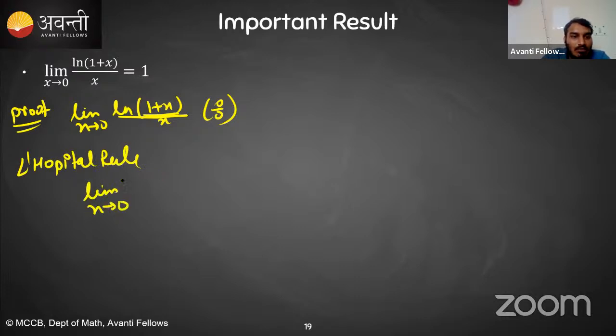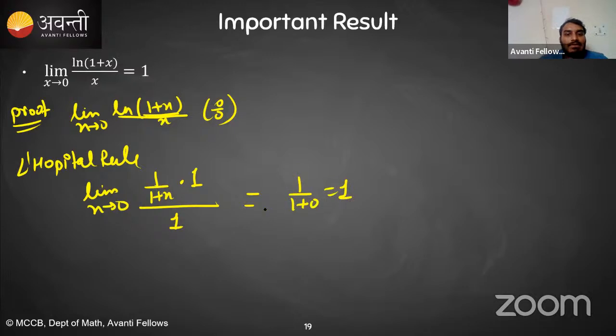Limit x tending towards 0, differentiation of ln 1 plus x is 1 upon 1 plus x into differentiation of 1 plus x, which is 1, divided by differentiation of x, which is 1. Now we can directly put x is equal to 0 because this is no longer an indeterminate form, right? So put x is equal to 0, we will get 1 upon 1 plus 0, which is 1. Clear? So this is method 1. Using L'Hopital rule, we can also find the limit.